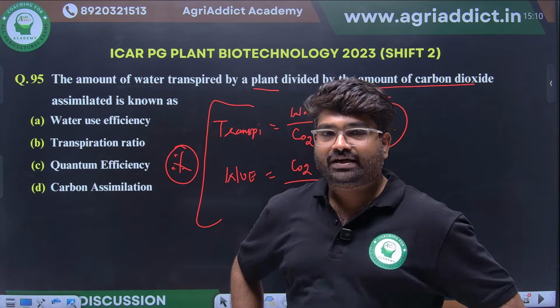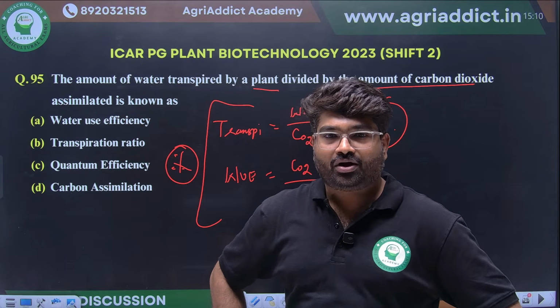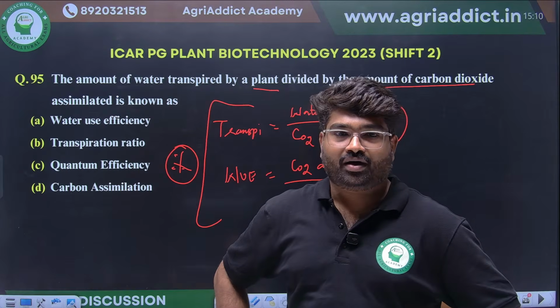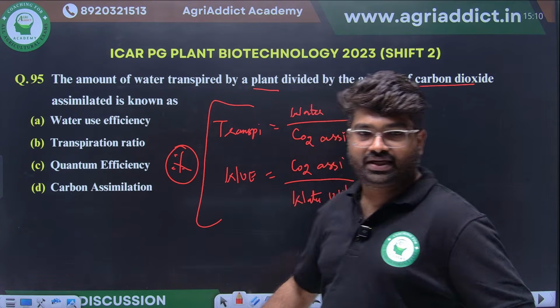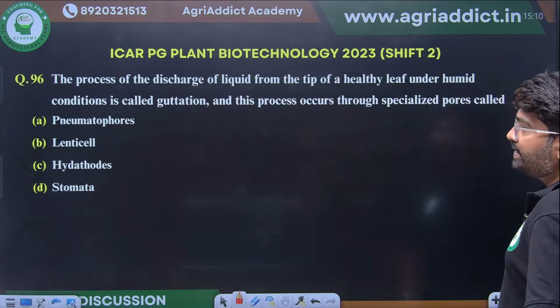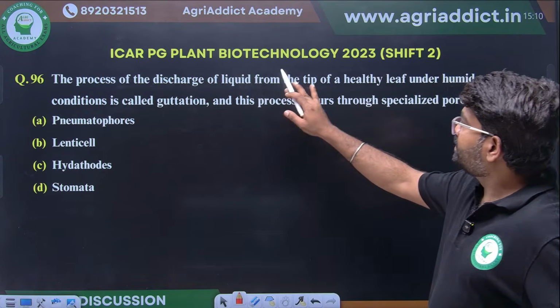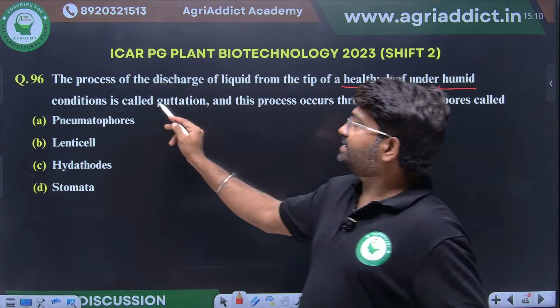Quantum efficiency, that we know: the number of photons required to release a molecule of oxygen is known as quantum efficiency. Quantum yield means the number of oxygen molecules released per photon. That simple one only. The process of discharge of liquid from the tip of a healthy leaf under humid condition is called guttation.